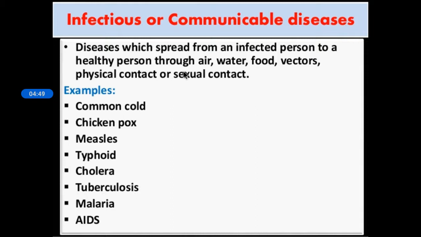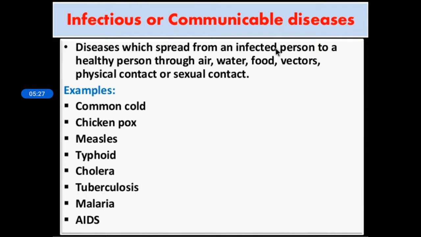So how does it spread? It can spread through air, water, food, vector. So what is a vector? There are some organisms like insects which act as a carrier for the disease. So those diseases are known as vector-borne diseases. Diseases can be carried from an infected person to a healthy person through vectors also. Then physical contact or sexual contact. Sexually transmitted diseases like AIDS we already learned in 8th standard.